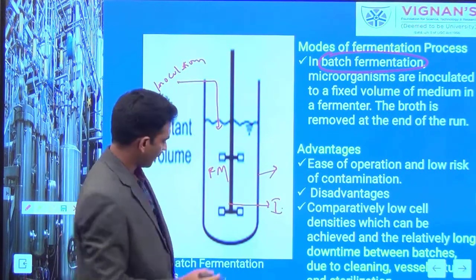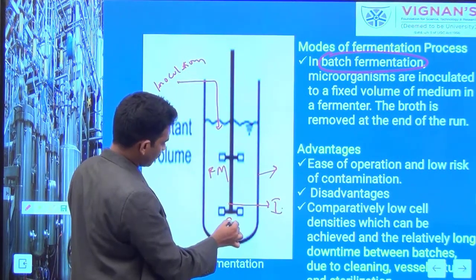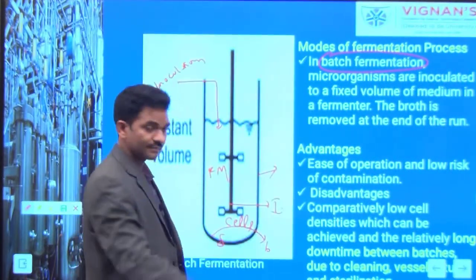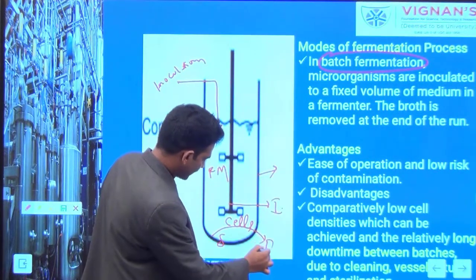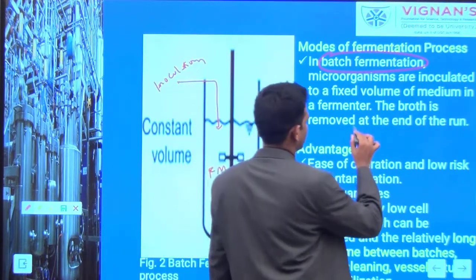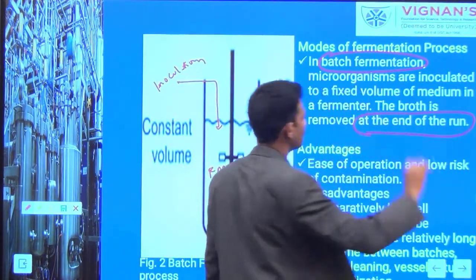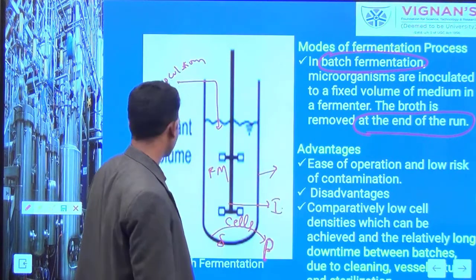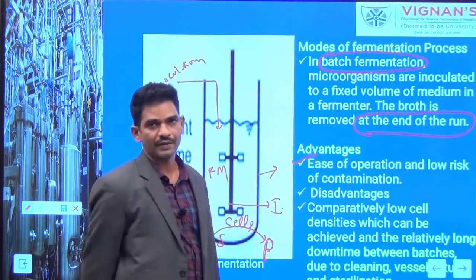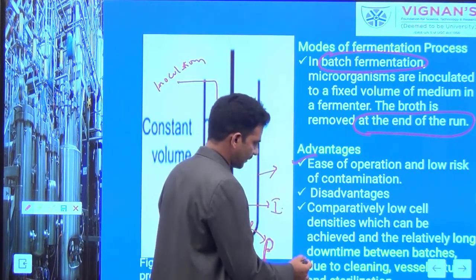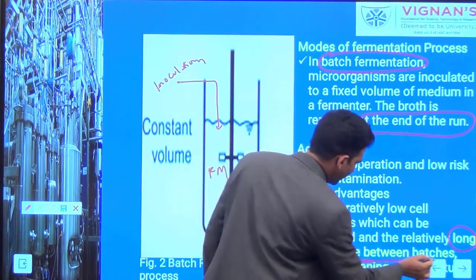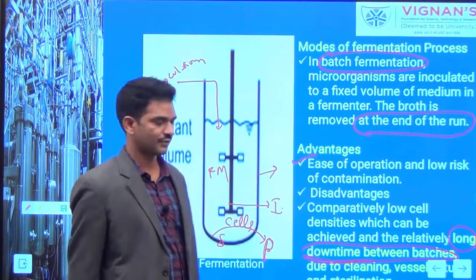So once you inoculate your microbial cells, they can convert the substrate into the product. The recovery of this product can be done at the end of the process. That's what is written here: the broth is removed at the end of the process. Batch process is well preferred because it carries easy operation. The one main drawback is the long downtime between the batches.